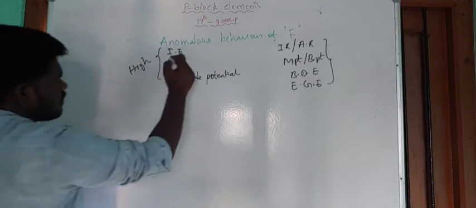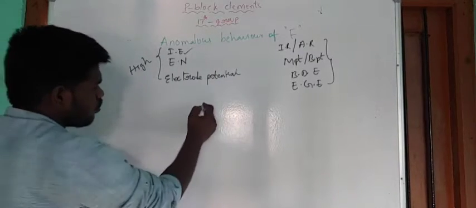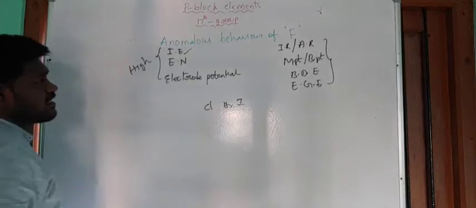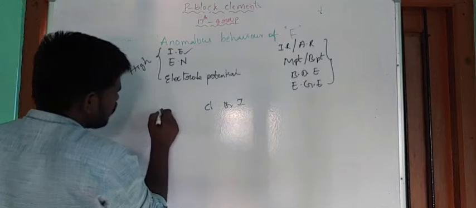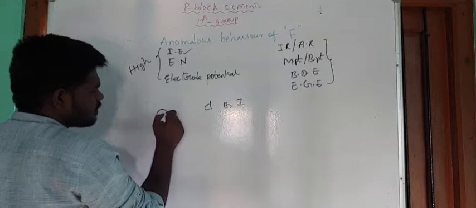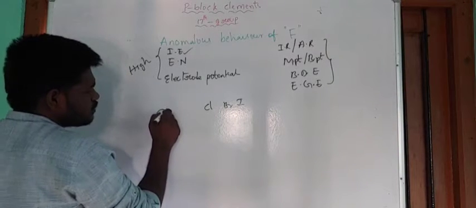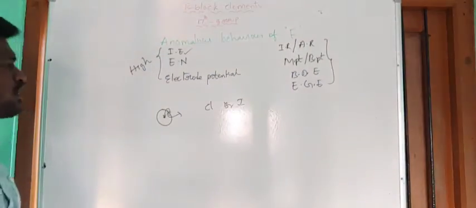So first one, ionization energy. Comparing with the other elements, chlorine, bromine, iodine, ionization energy is very high for fluorine because of its small size. Then the electrons present in the outermost shell are strongly attracted by the nucleus. So the removal of an electron is very difficult. We need to use a large amount of energy.